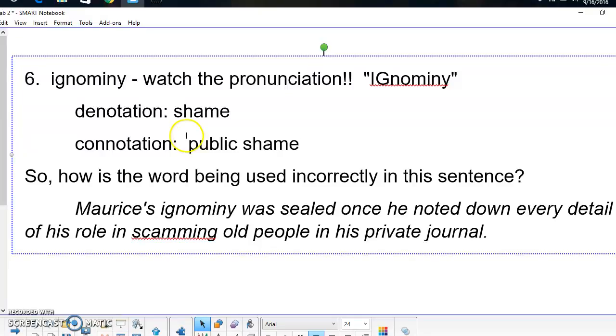So if you just have done something for which you should feel ashamed, and you do feel ashamed, but you never tell anybody what you did, then you're not able to have ignominy. It has to be known by other people. So how is the word being used incorrectly in this sentence? Maurice's ignominy was sealed once he noted down every detail of his role in scamming old people in his private journal. Well, he is doing something that merits shame, scamming old people, but it's not going to be ignominy because it's completely private. If he's noting down the details in his private journal and no one ever knows about it, then it's not going to be ignominy. It's got to be out there in the public eye for it to be ignominy.